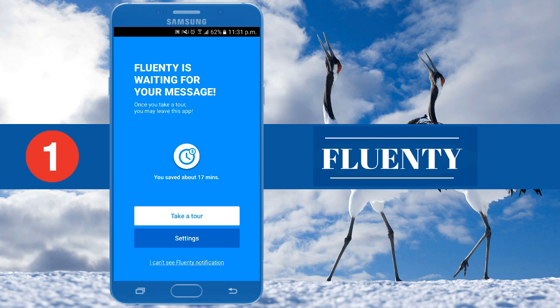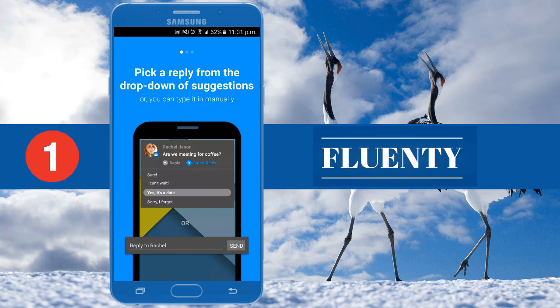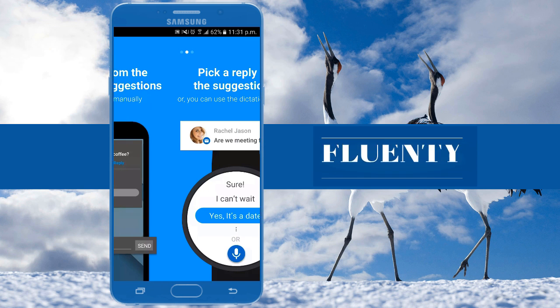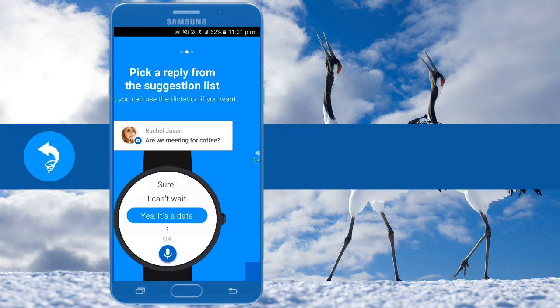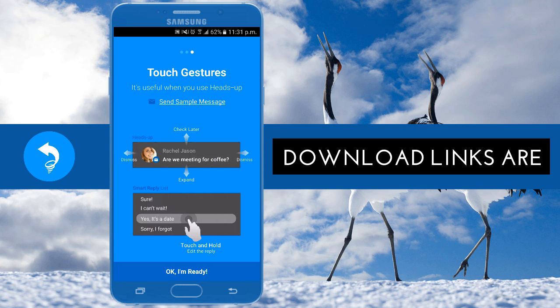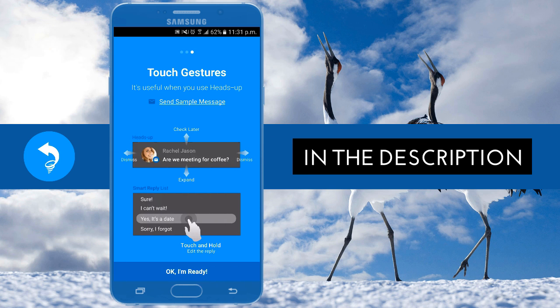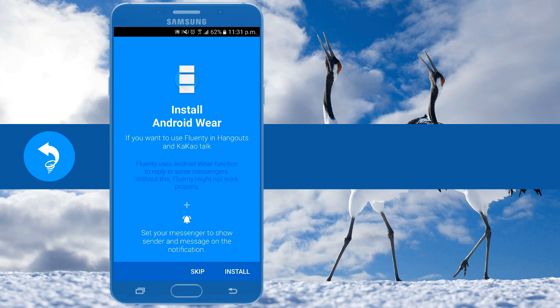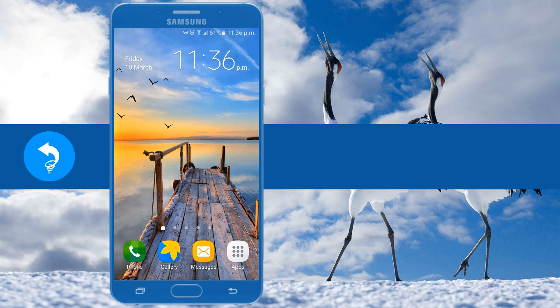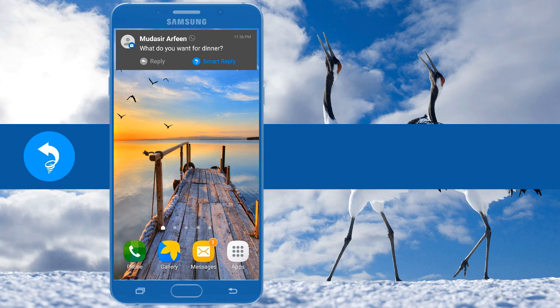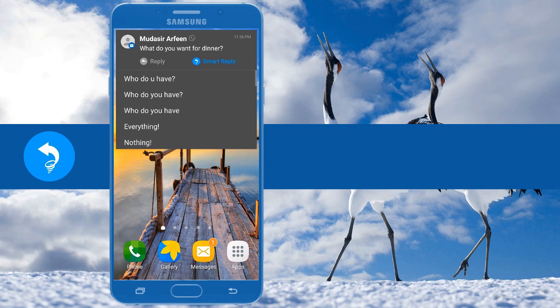The first app is Fluentty. Fluentty sends cleverly brilliant AI-generated responses to your messages with a single tap on your smartphone or smartwatch. Once you set up the app and give the permission it requires, for any message that arrives, you will have two options in the notification. Want to type in a reply or use Smart Reply. You simply tap on Smart Reply. You will get various responses based on the message.